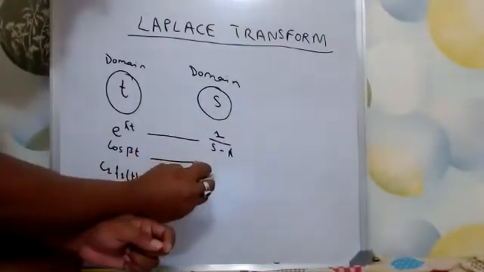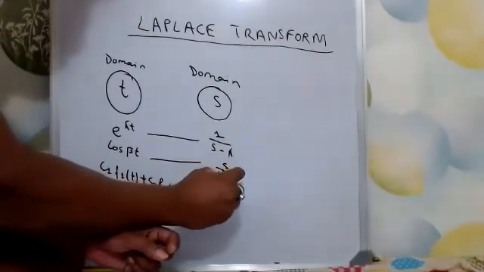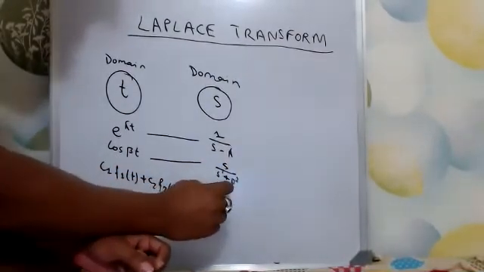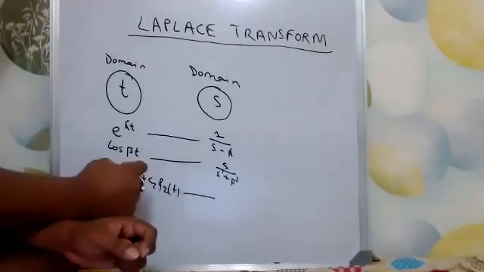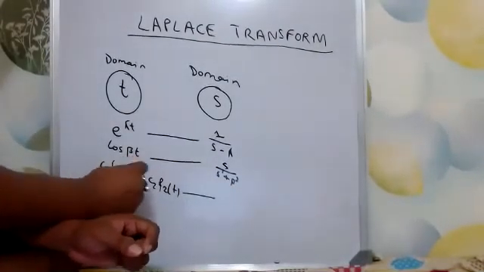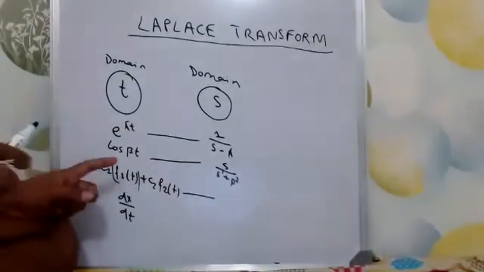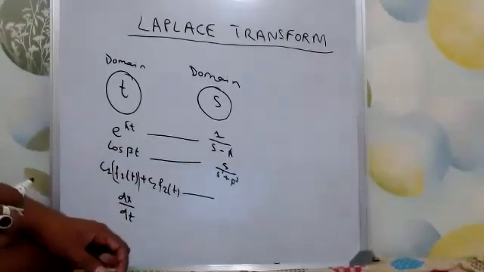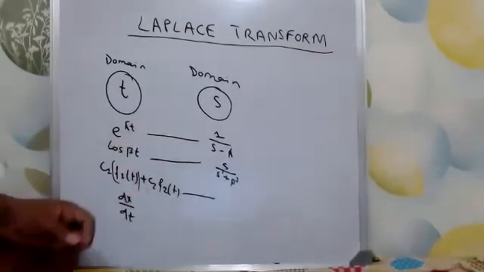Cos beta t will become S by S square plus beta square. We can apply the changes individually, and this one also I'll tell later. But as you can see, e to the power lambda t becomes 1 by S minus lambda, which is definitely a much simpler term.